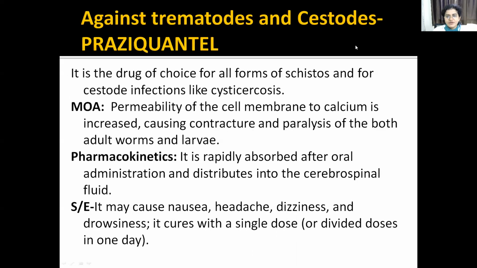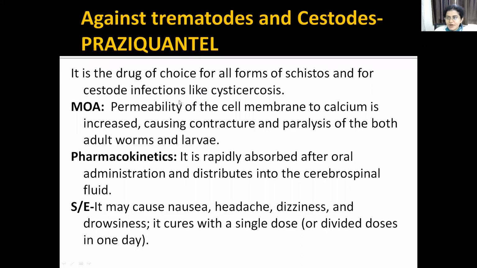Then against nematodes and cestodes, that is praziquantel. This is the drug of choice for all the forms of schistosomiasis and cestode infections. Okay, both trematodes and cestodes. So for both the fluke infections and taenia infections, we can give this drug, that is praziquantel. So what is the mechanism of the praziquantel?